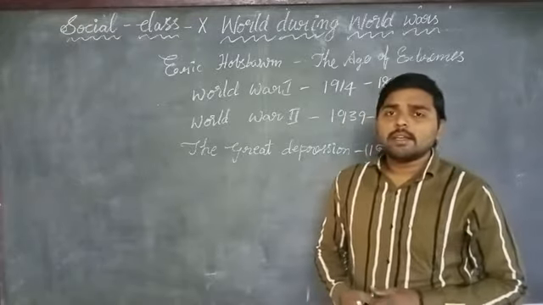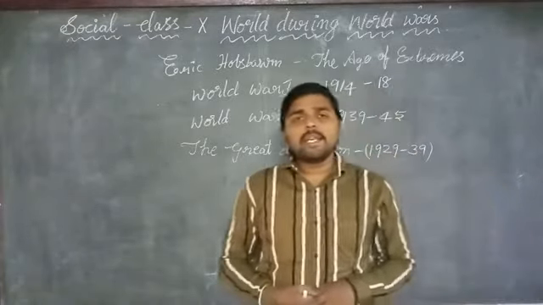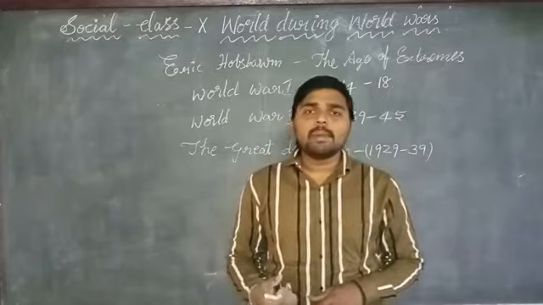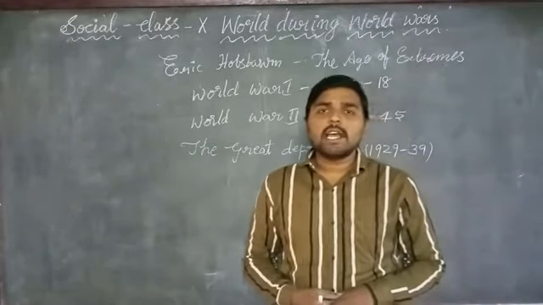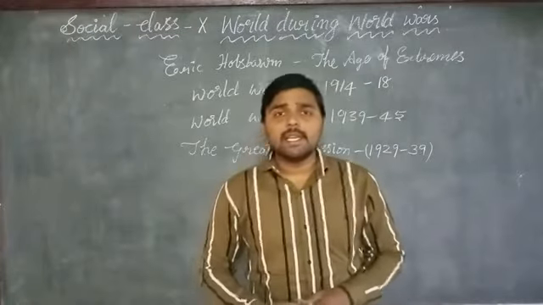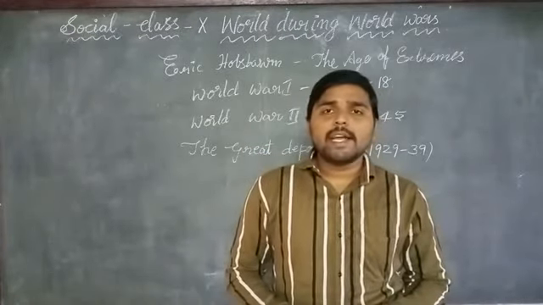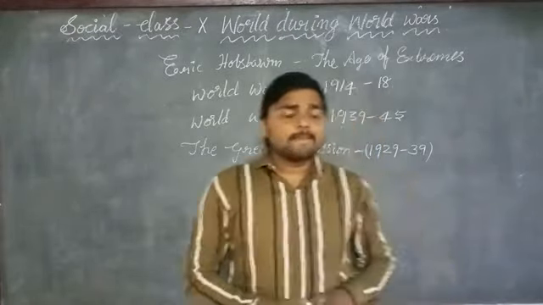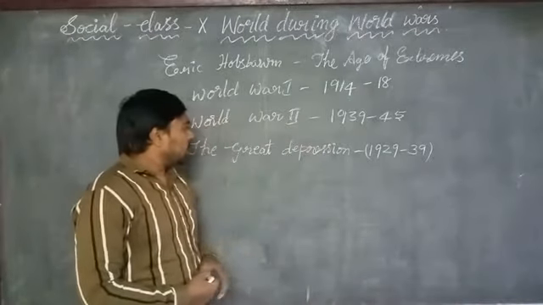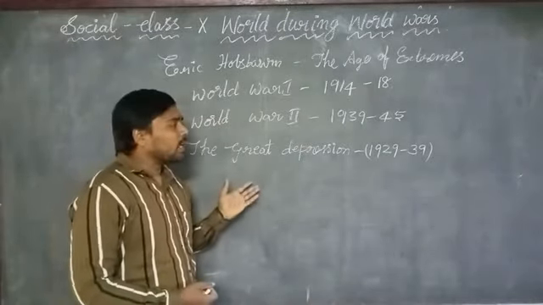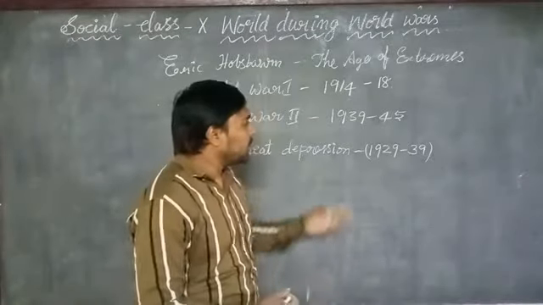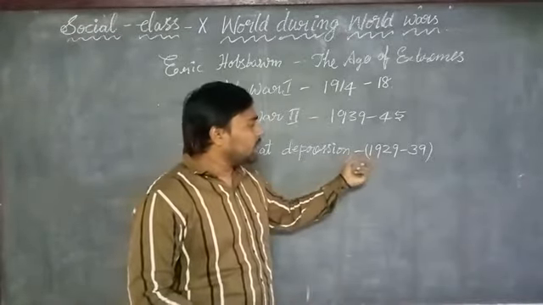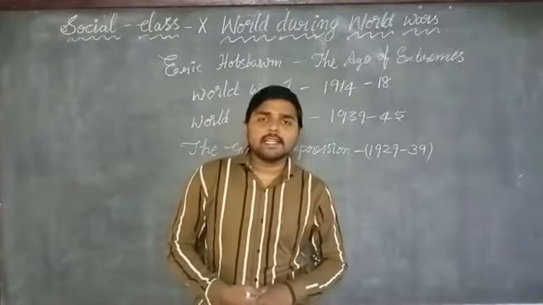The effects of the Great Economic Depression happened between 1929 and 1939.